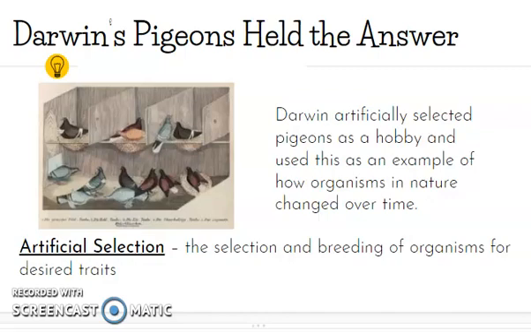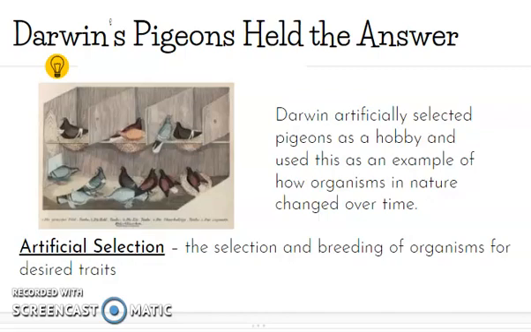He was just able to speed this up by choosing the best parents and breeding them to get the quote unquote perfect offspring. And we call this artificial selection because it is being done by choosing the parents rather than nature just letting the best parents survive. So, artificial selection is the selection and breeding of organisms for desired traits. It's when humans come in and choose the best traits.